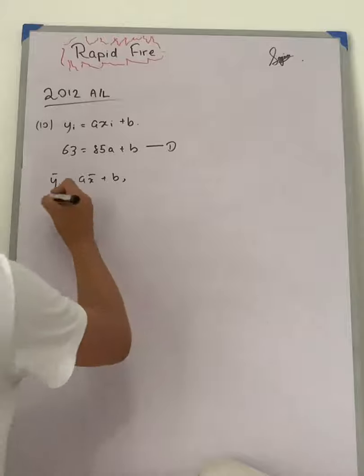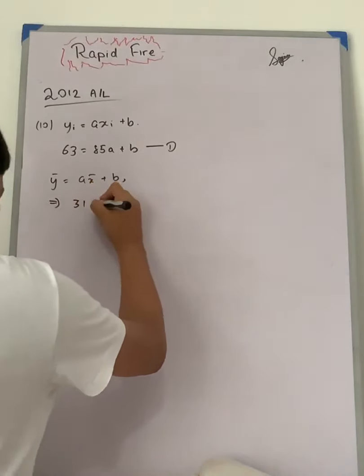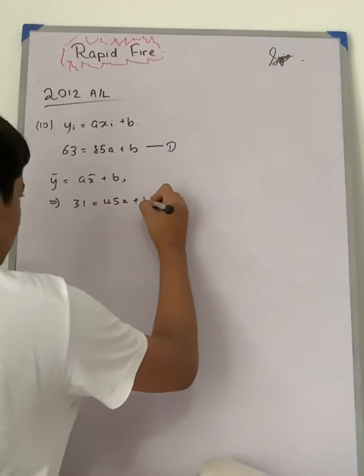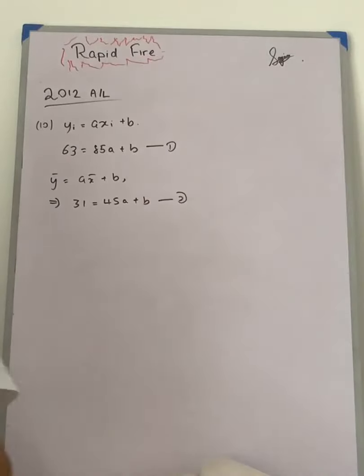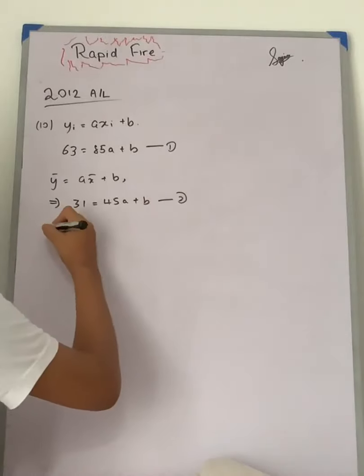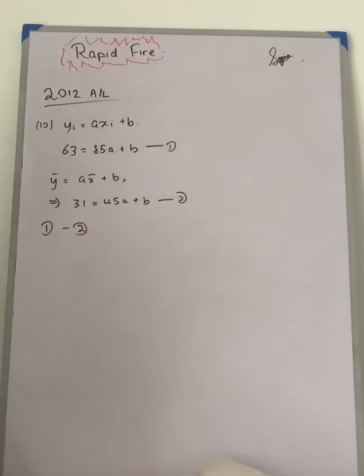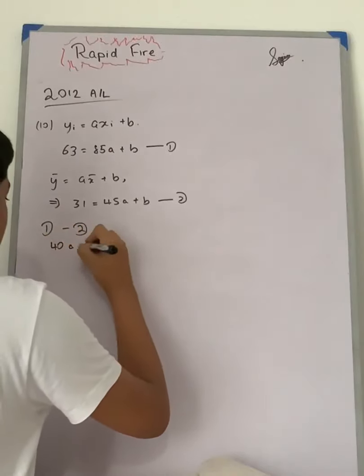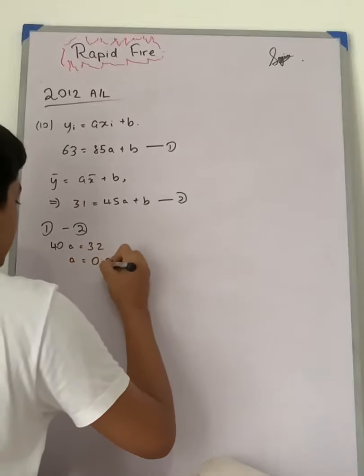Alright, and from this we can get 31 is equal to 45a plus b, equation number 2, and by subtracting this we can get 1 minus 2 is equal to 32. So 40a is equal to 32, thereby a is equal to 0.8.